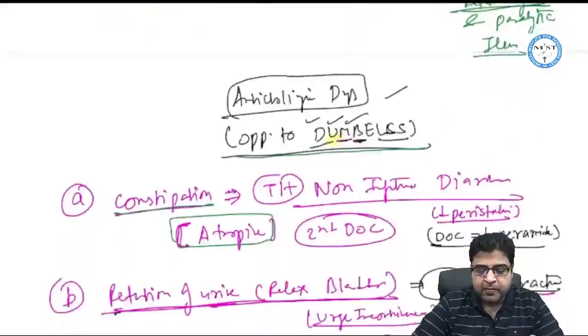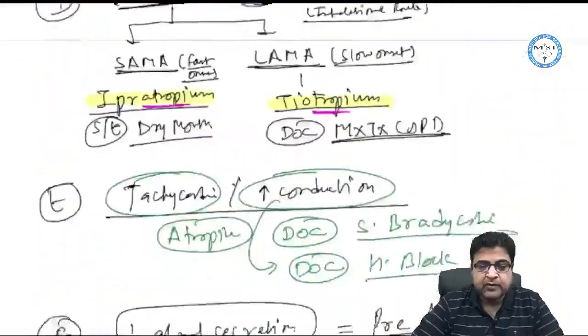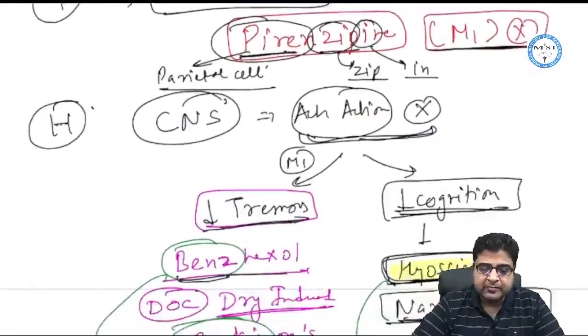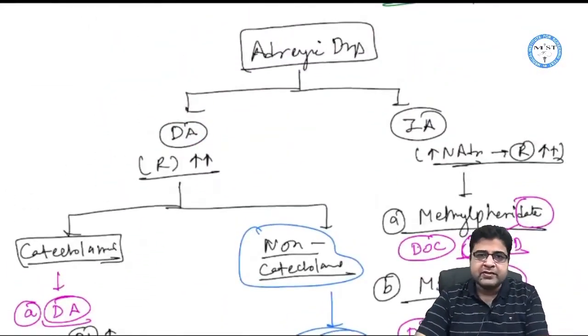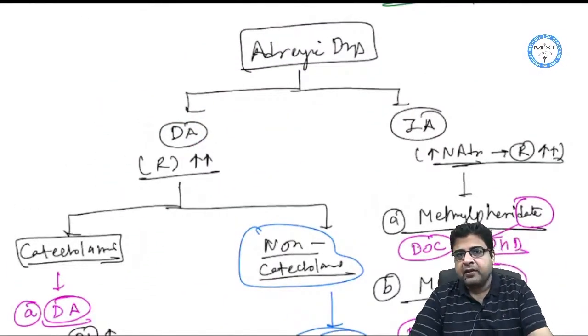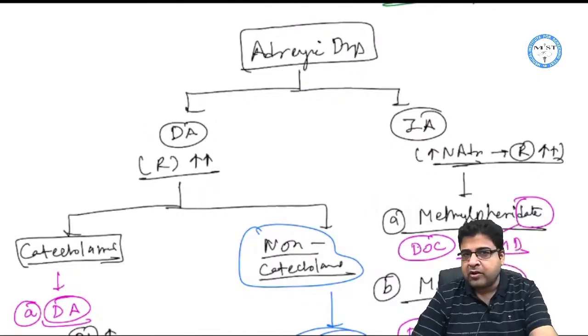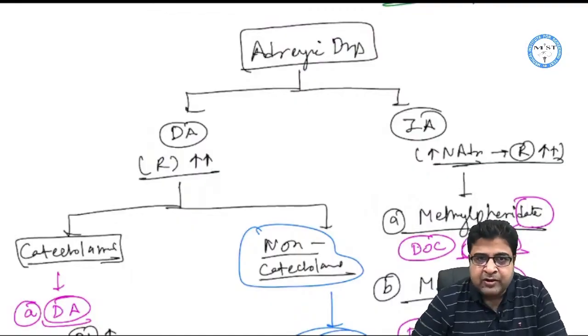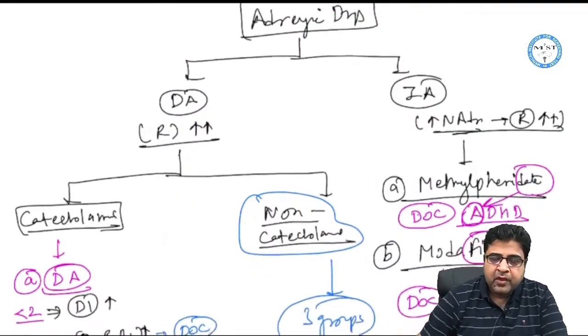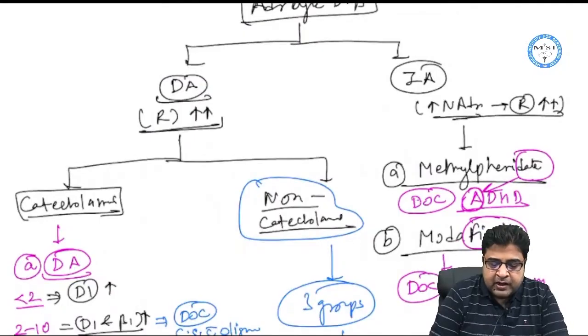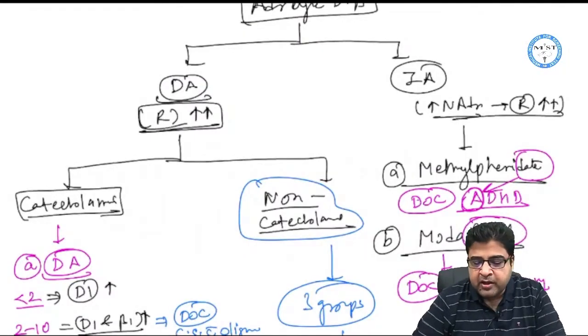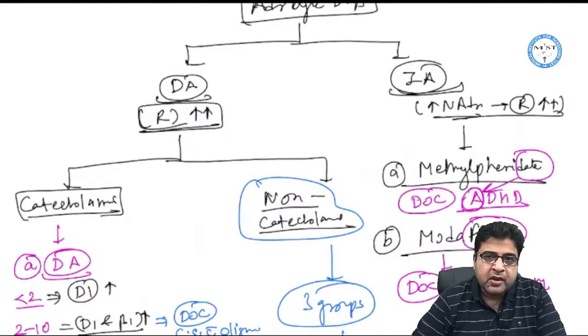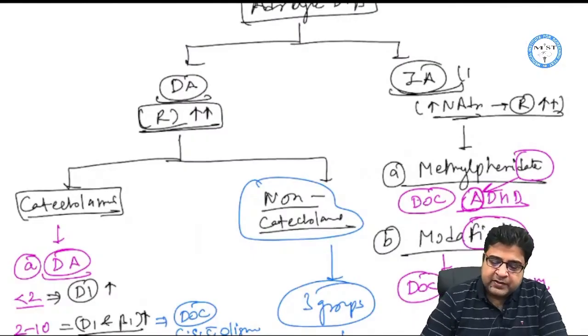So this is all about the parasympathetic system, that is cholinergic and anticholinergic drugs. Now after that we have the third system, that is adrenergic drugs. Third topic, adrenergic drugs in the autonomic system. Now just like cholinergic drugs, we have adrenergic drugs, directly acting and indirectly acting. Directly acting medicines are those which directly act on the receptor, and indirectly acting are those which are inhibitors of noradrenaline metabolism.